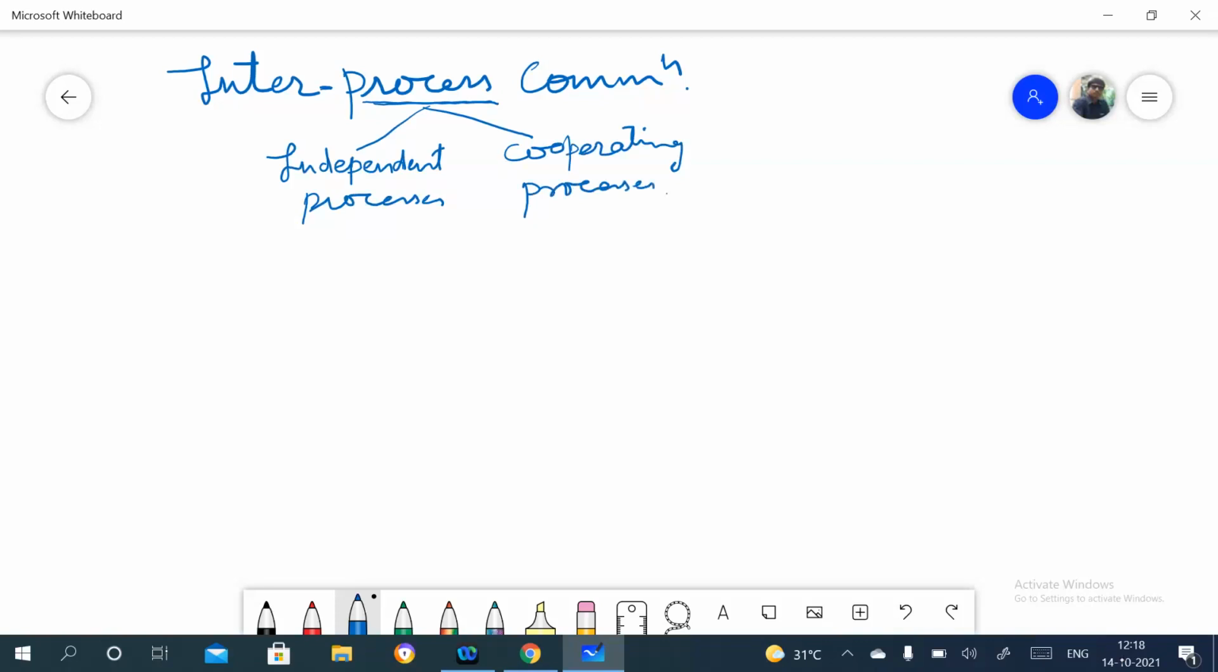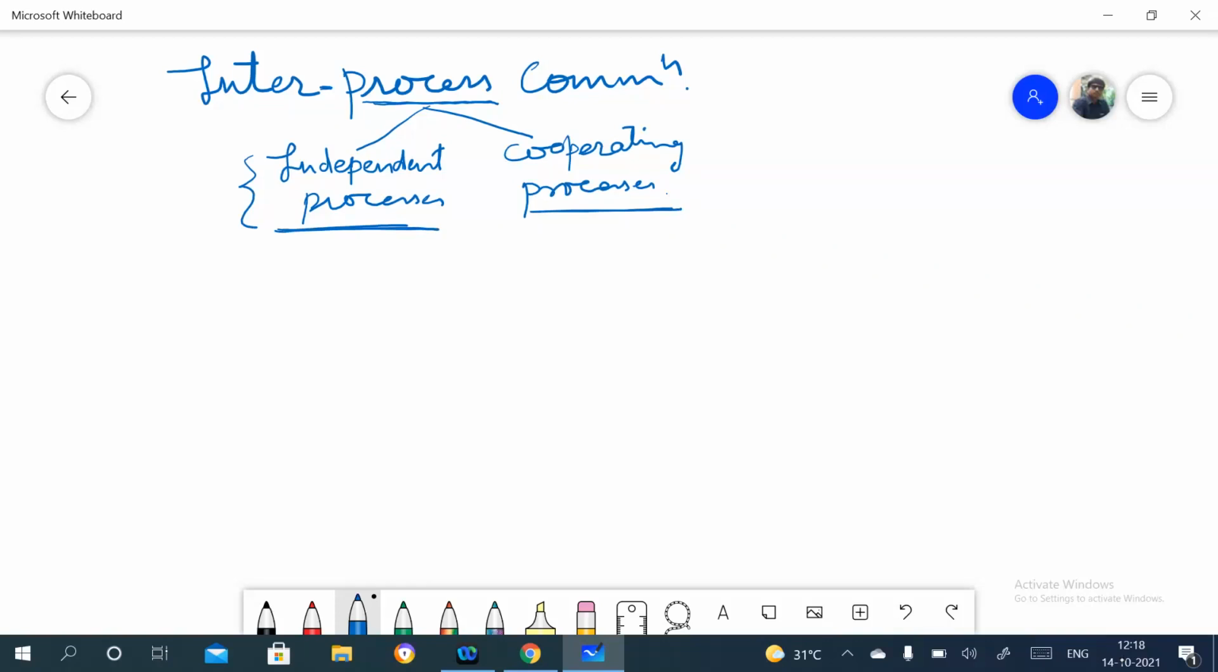See, the name indicates that independent processes will execute independently, they will not share any kind of data. So in independent processes, communication is not required, because they are not sharing anything. So inter-process communication will not happen here. It can happen in the cooperating processes, right?